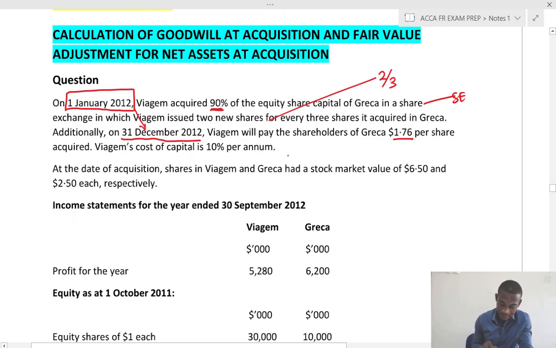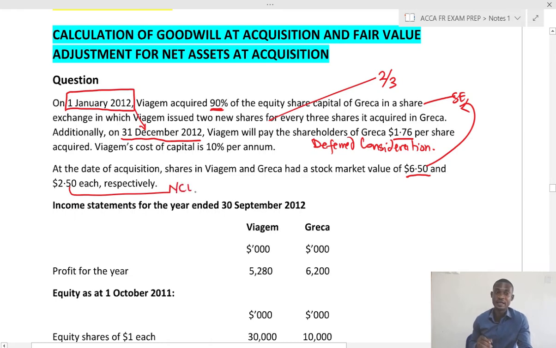The cost of capital is 10%, and this payment is deferred consideration, and it will be the number of shares acquired times the value. At the date of acquisition, the shares in Biadem and Recast had a stock market value of 6.5 and 2.5 respectively, and this is what we use for the share exchange. So for Recast 2.5, you have to take note that for the NCI value determination, particularly where it is fair value, we have to use the market value if the NCI value is not given.